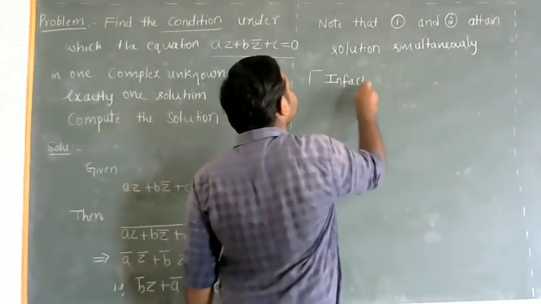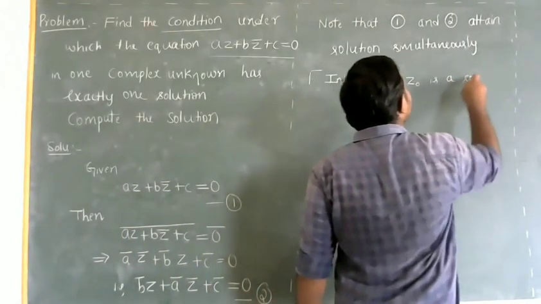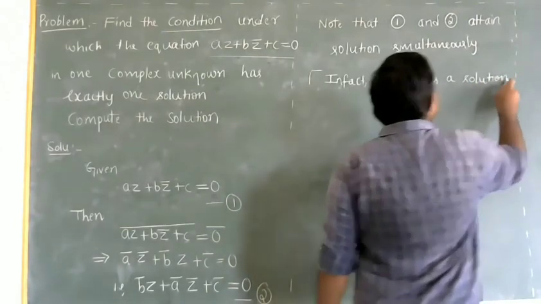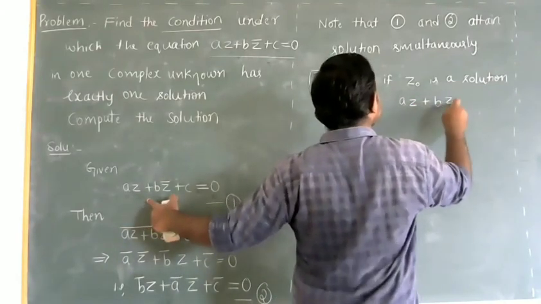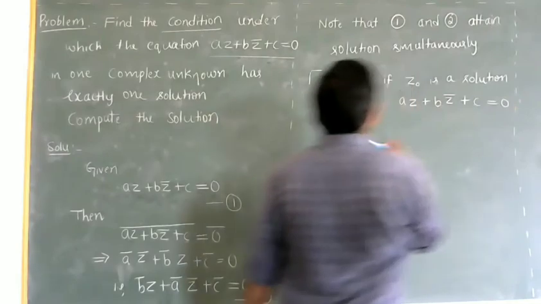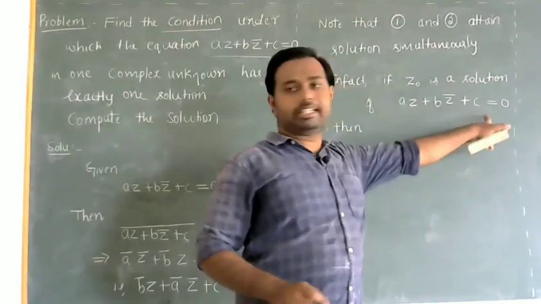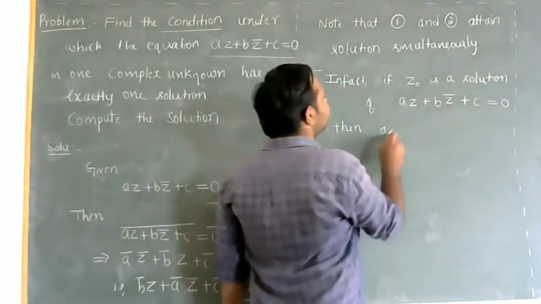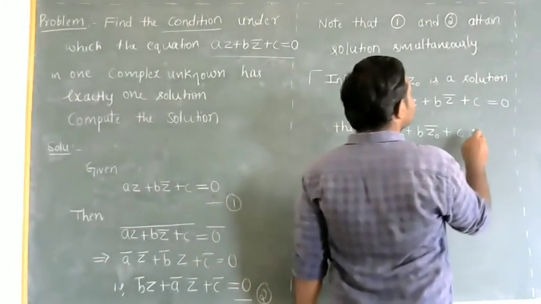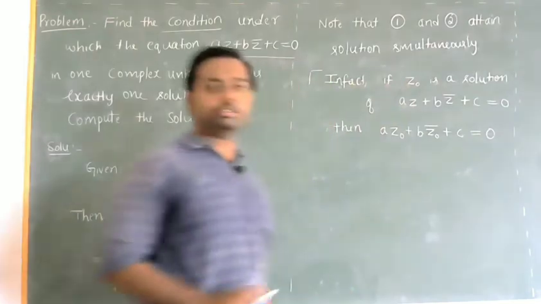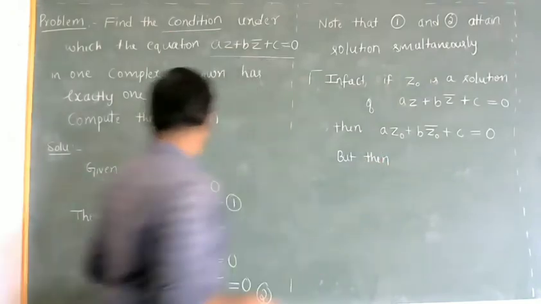So you can verify this result. In fact, if Z0 is a solution of the equation AZ plus BZ bar plus C equals to 0, then it has to satisfy the equation. So that is AZ0 plus BZ0 bar plus C is equal to 0. But then once again do the same work.